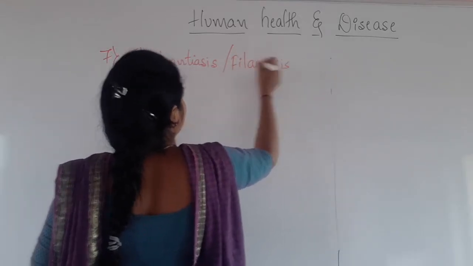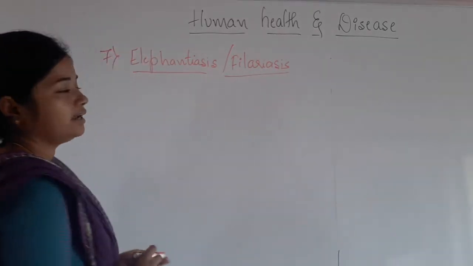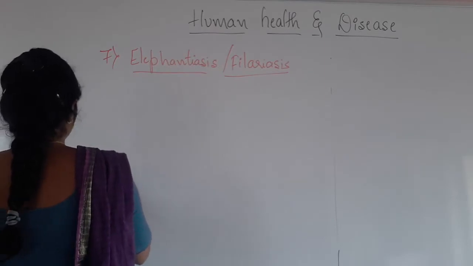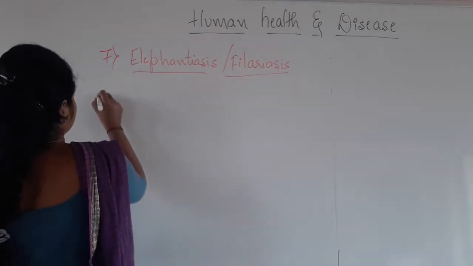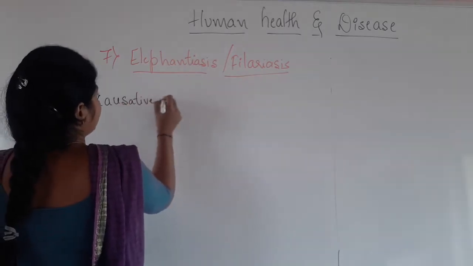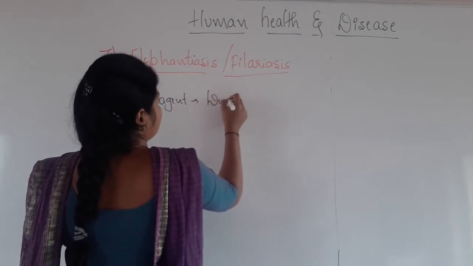As it is caused by a filarial worm, it is also called filariasis, and also elephantiasis. The causative agent in case of elephantiasis is Wuchereria.